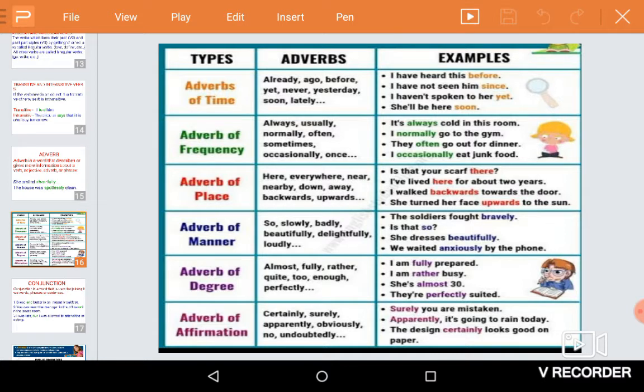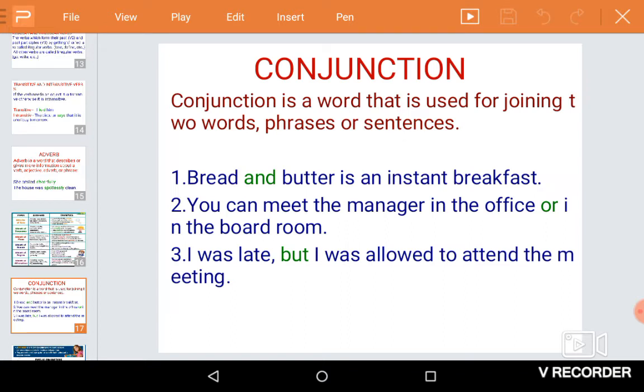The next part of speech we are going to discuss is conjunction. Conjunction is a word that is used for joining either two words, phrases, or sentences. Bread and butter is an instant breakfast. You can meet the manager either in the office or in the boardroom. I was late, but I was allowed to attend the meeting. So, in the first sentence, the word and connects two words. In the second sentence, or connects two phrases. In the third sentence, but connects two sentences.